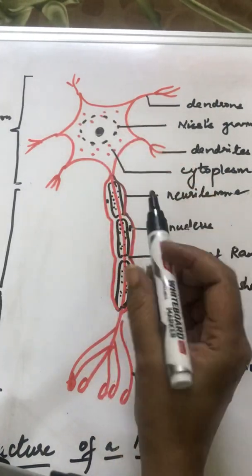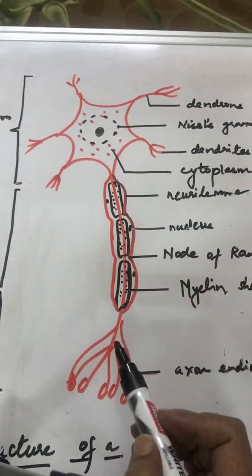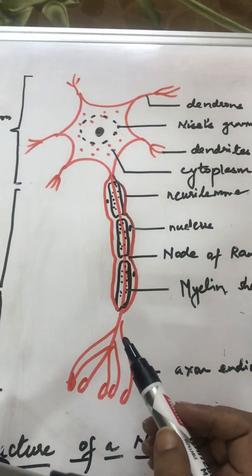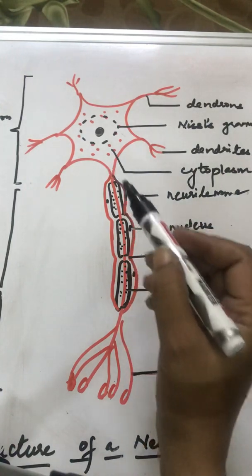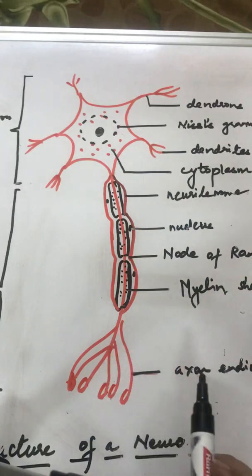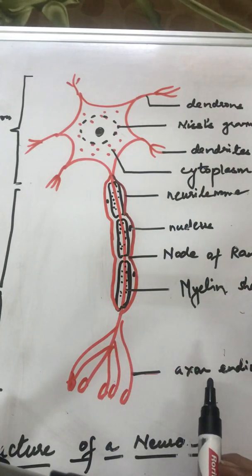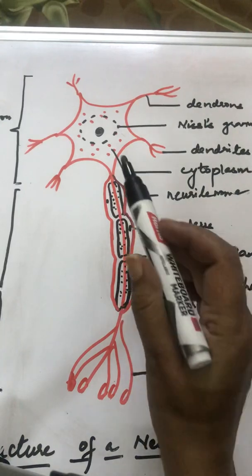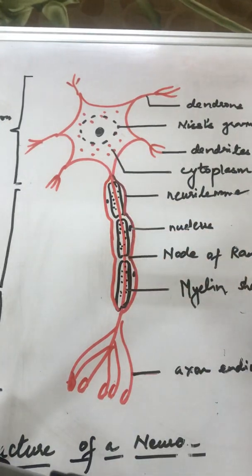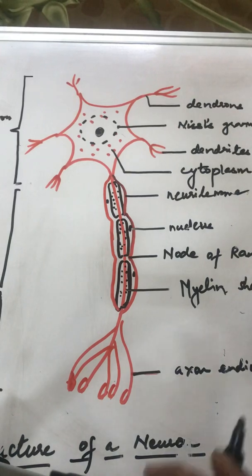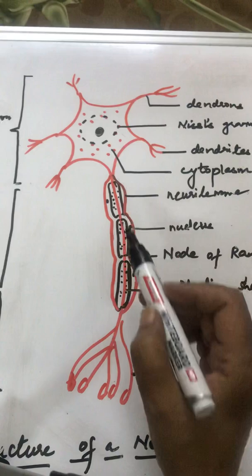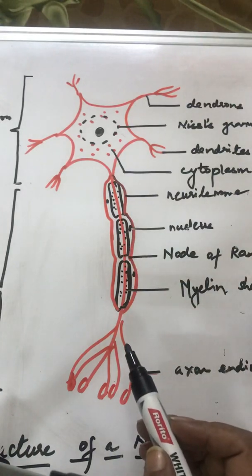into a neuron. The longest projection, hair-like projection coming out from a cyton is the axon or the tail. The axon or the tail has endings which are called axon endings. This axon or tail has several nuclei, unlike the cyton which has a single nucleus. The cyton has an irregular or a star shape, whereas axon is long and tubular.